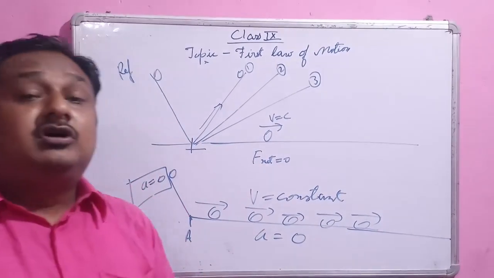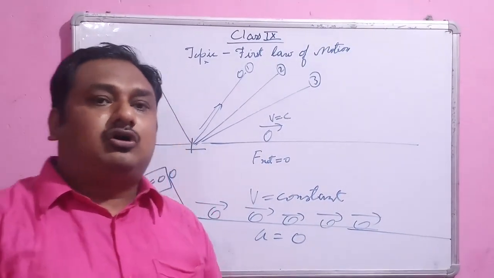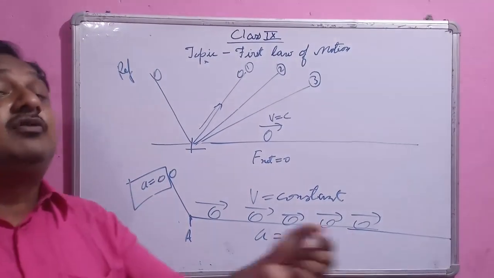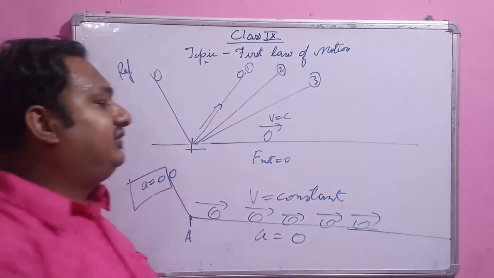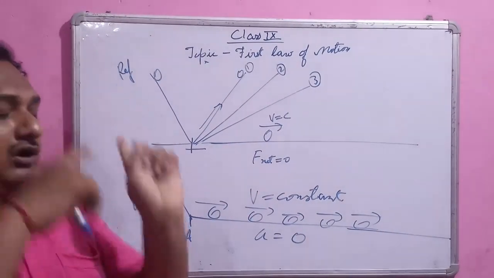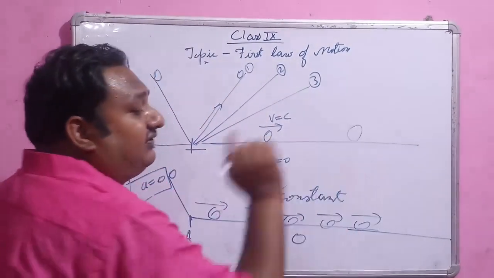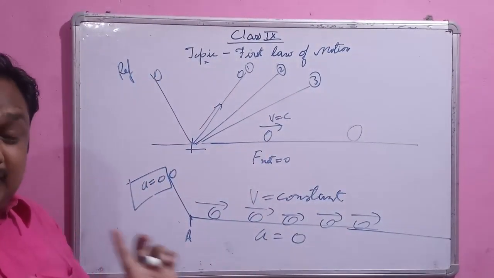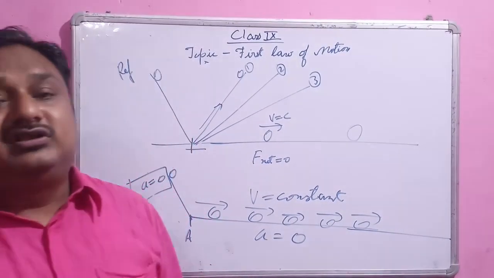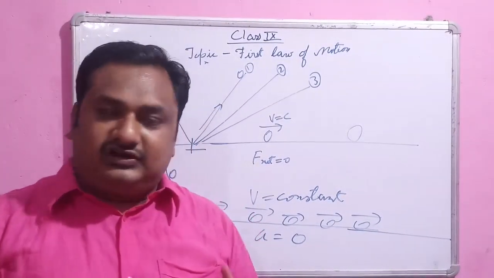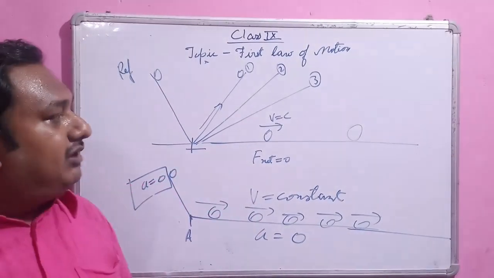Therefore, if the ball is in constant uniform motion, it will stay in uniform motion unless an unbalanced force is applied. You require an unbalanced force to change the state of motion. On the other side, if the ball is at rest, it will stay at rest until and unless you apply an unbalanced force to let the ball come into motion. That is why this law is also known as the law of inertia. Inertia is the resistance to the change of state of motion. So that's all about the first law of motion.